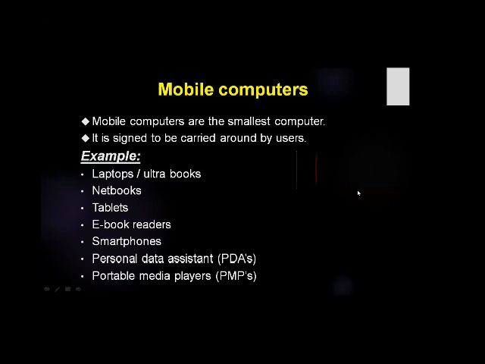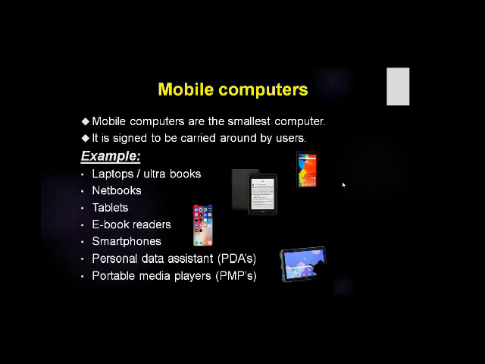Now move towards the next. What is the feature of mobile computer? Mobile computers are mainly touch screen. The mobile, laptop, some ultrabooks and tablets are mostly touch screen.